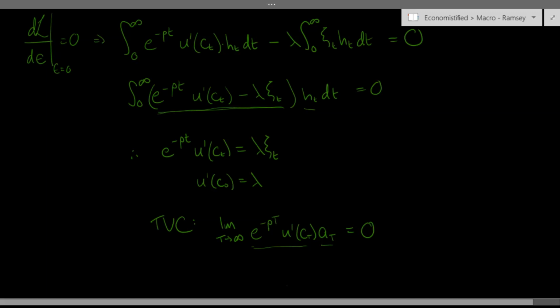And I hope this way of deriving the transversality condition, of solving the first order condition of the household, has made it clear exactly what the transversality condition does and the role it plays, and made it a little more clear how it's derived. In the next video, I'm going to take this first order condition and use it to derive our familiar Euler equation, which is going to tell us how our marginal utility of consumption, or just our consumption, evolves over time on the optimal path.